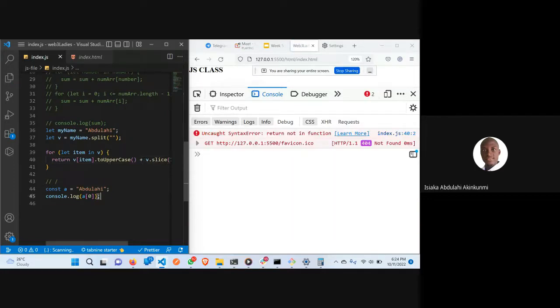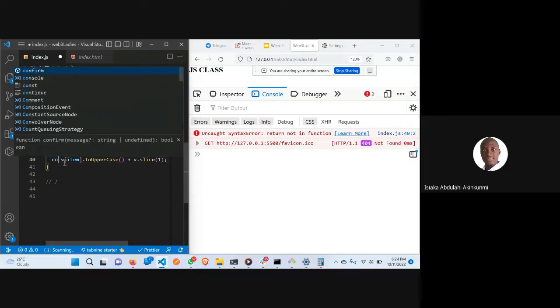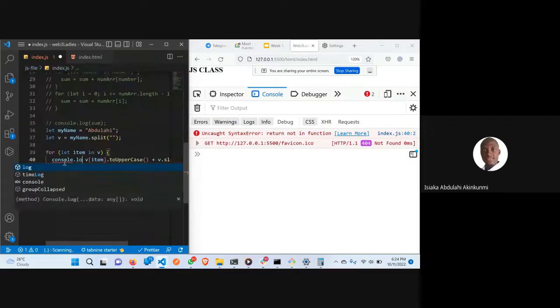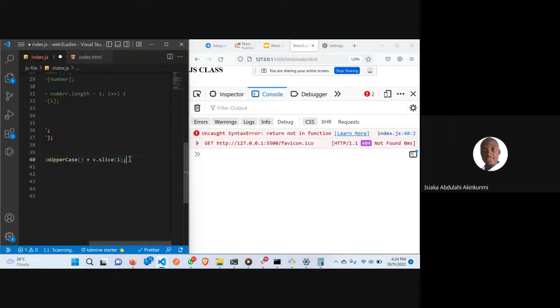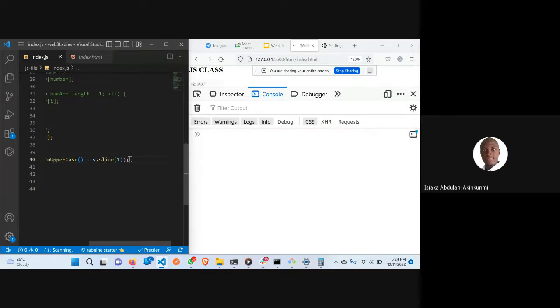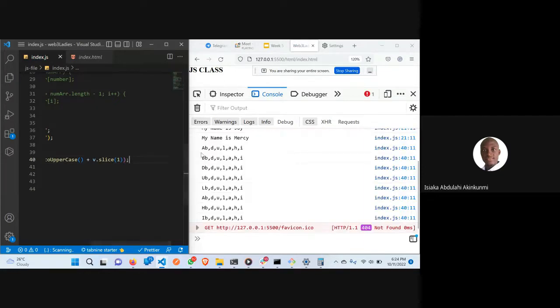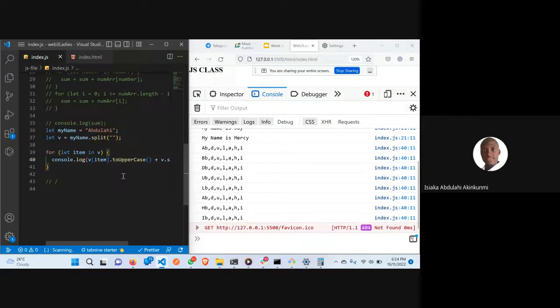Now let's do this. We cannot return because it's not. You can say console.log. Now, if I console.log this, you can see everything here. The first letter is taken as a capital letter, but that's not what I want to do.